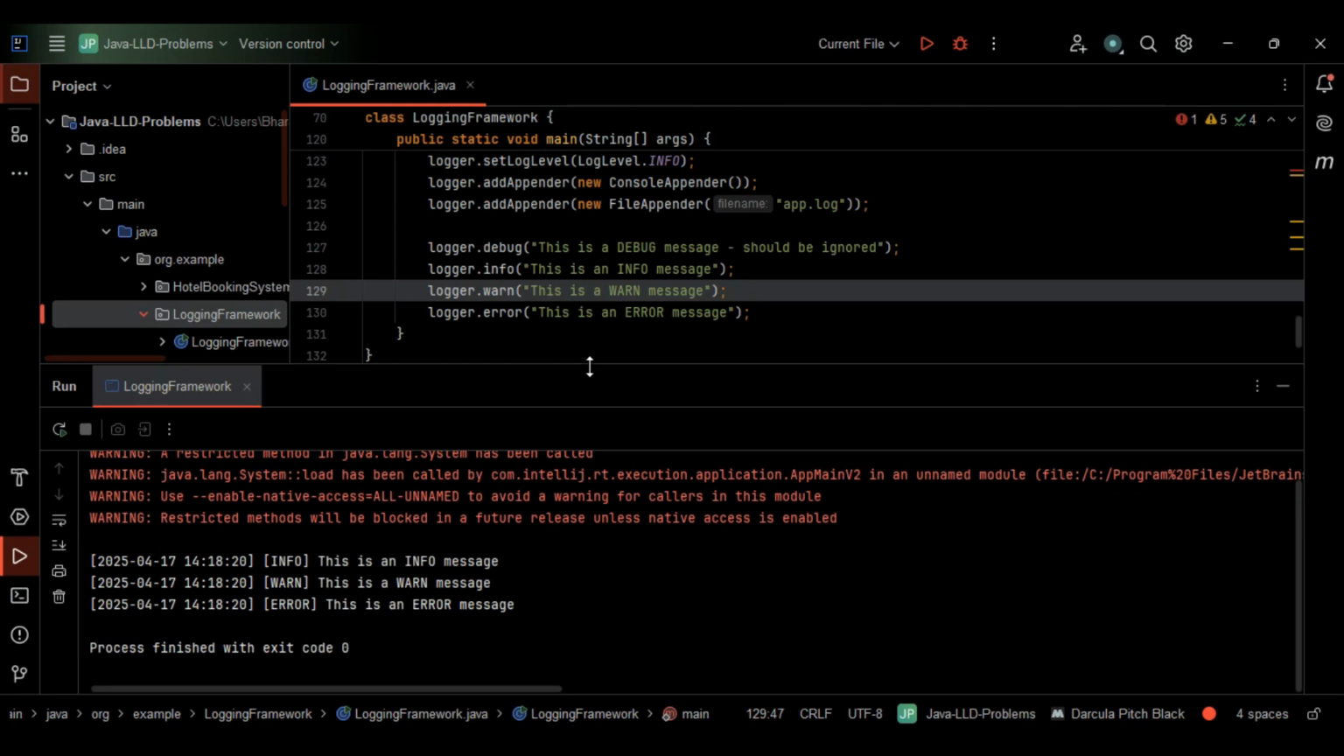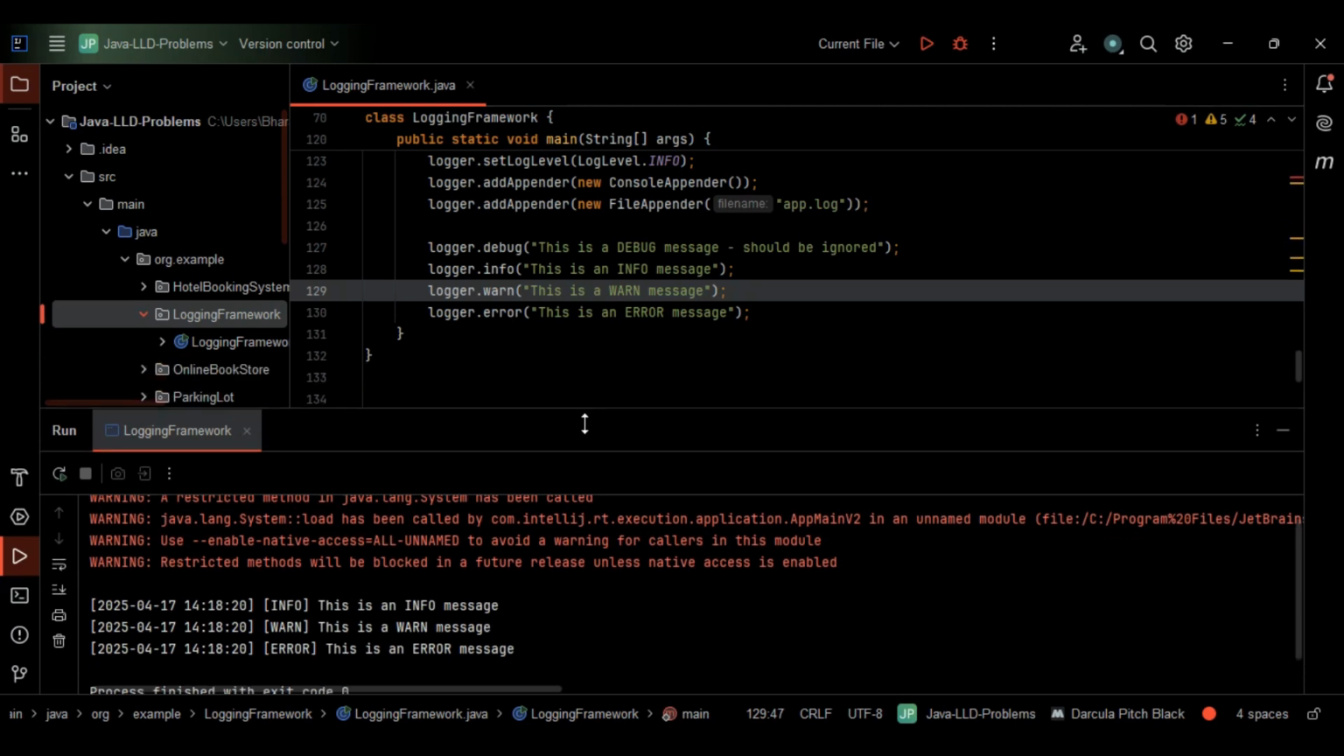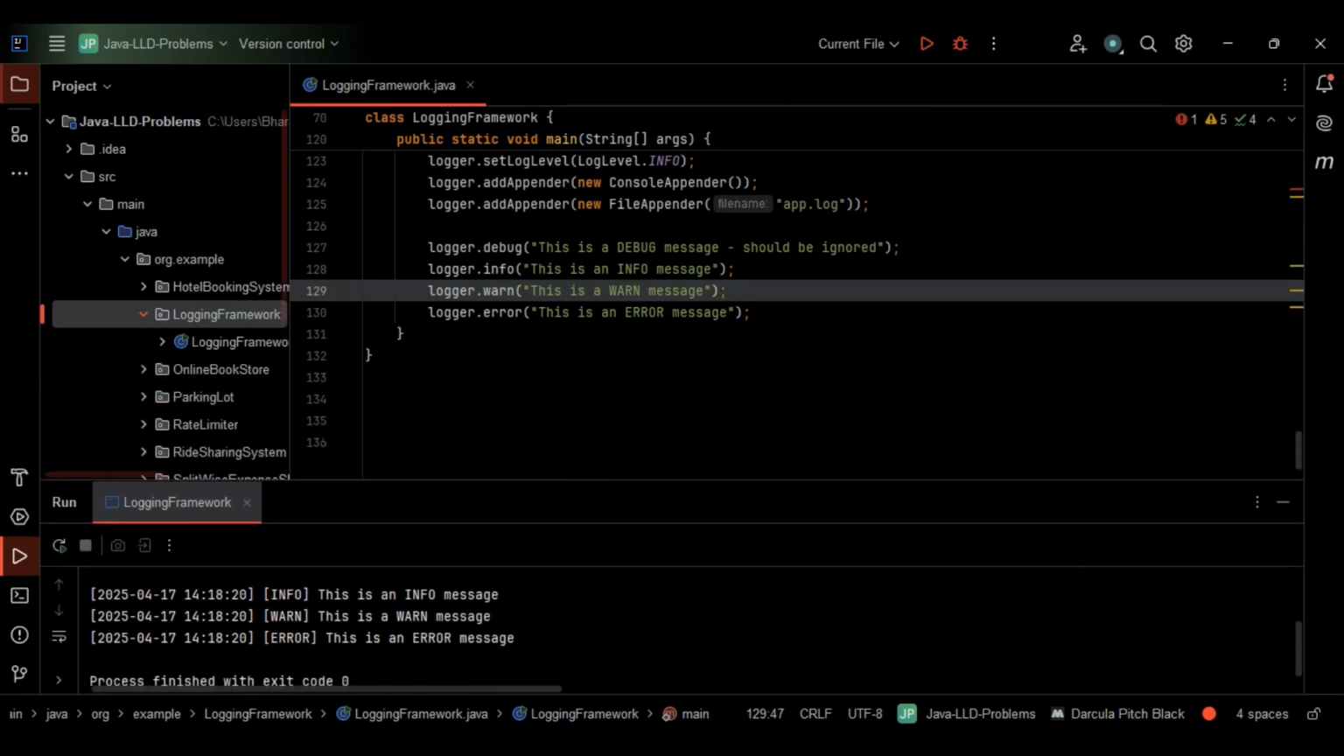Now let's quickly discuss the complexities and the future scope of the code that we have written. Just give me a second here. In this case, what is the time complexity? The time complexity is O(1) per log. Just give me a second here.